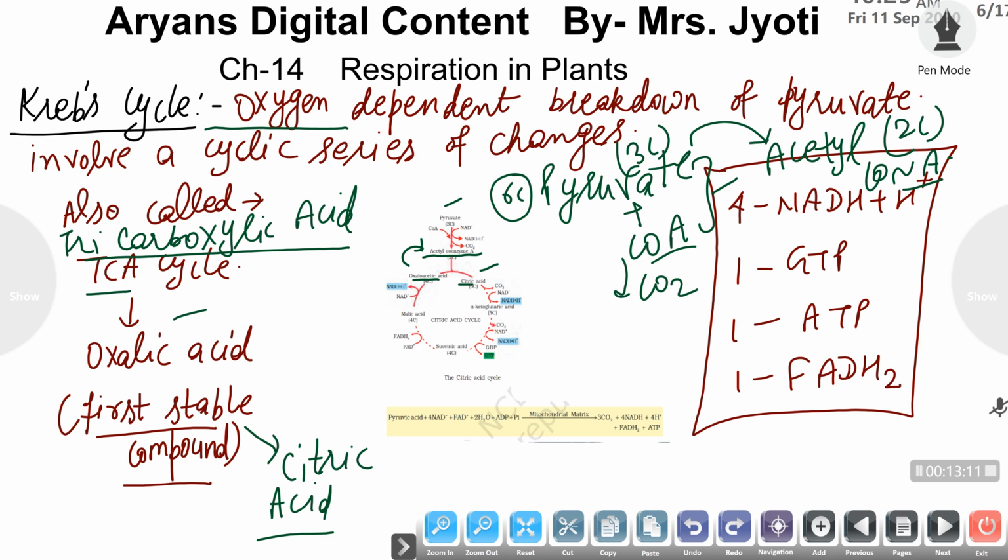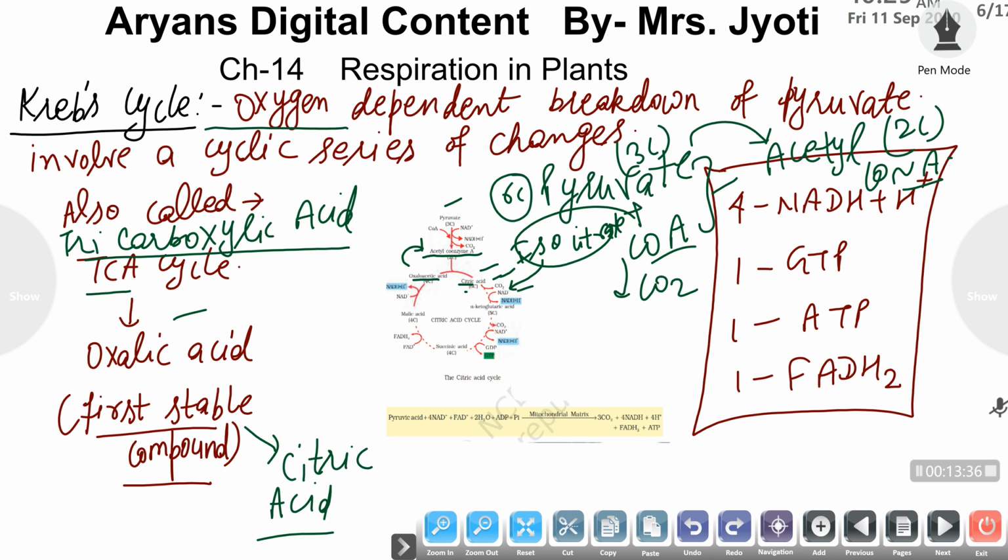Now this citric acid is converted into isocitrate, and when it is converted into isocitrate, 1 CO2 molecule is released, and NAD positive is reduced to NADH plus H positive. Now this isocitrate is converted into alpha ketoglutaric acid, which again involves release of 1 CO2 molecule.